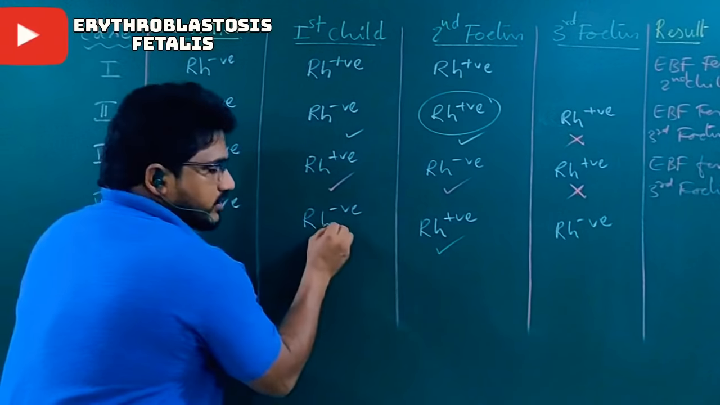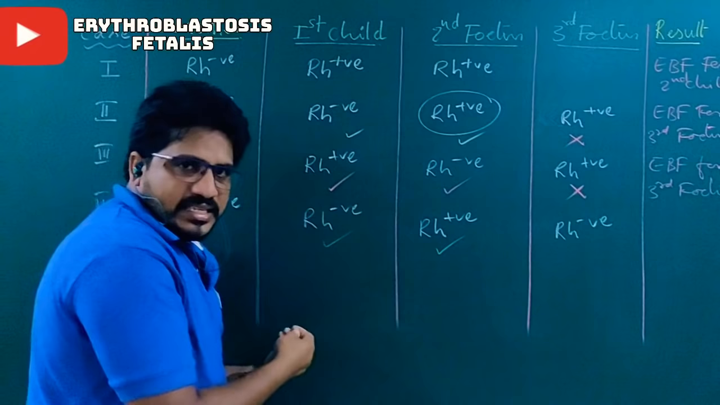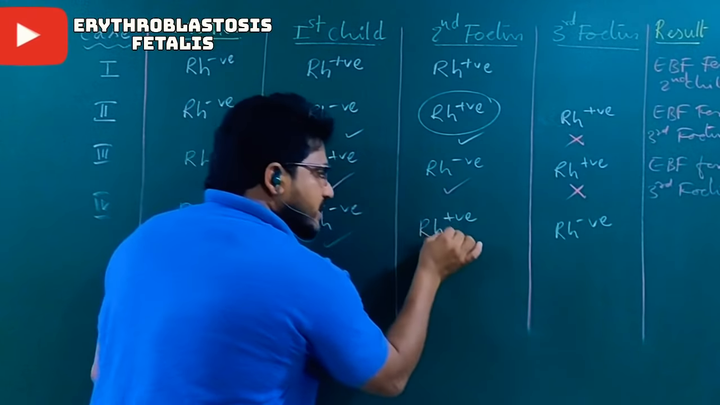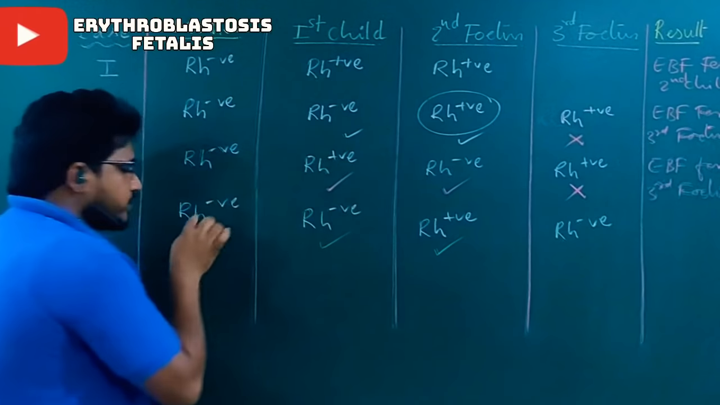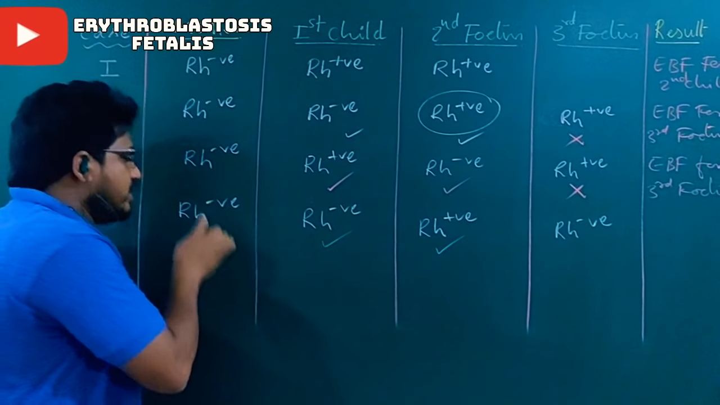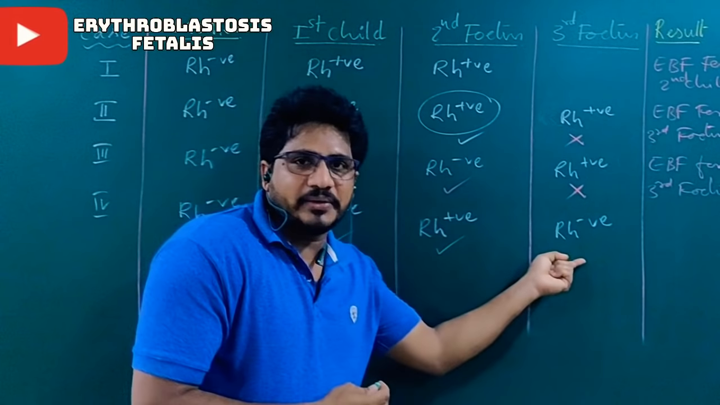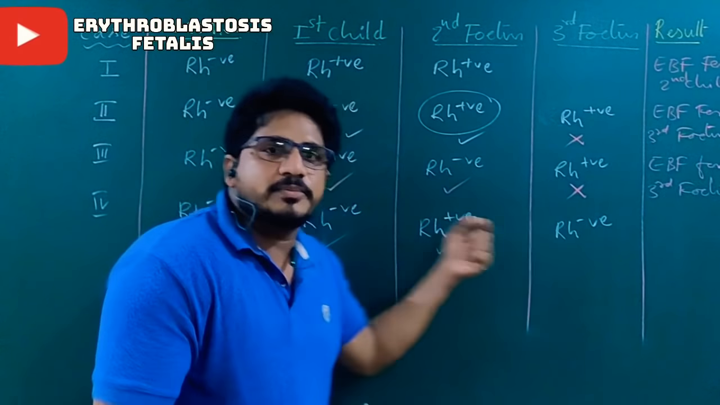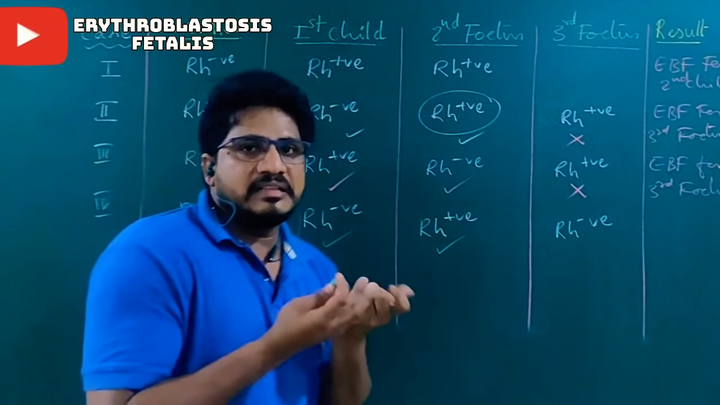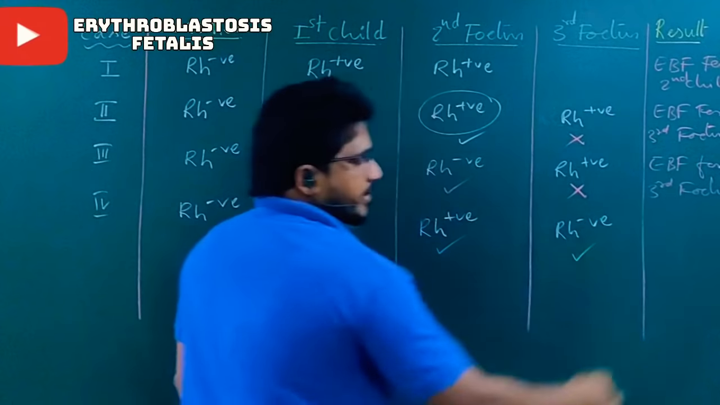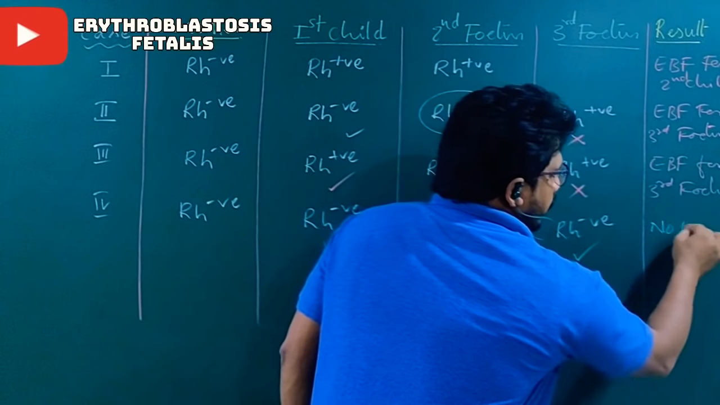Why? The earlier baby was unable to release antigens as they don't have them, but this baby has them. So these antigens leaked into the mother's blood at the time of delivery. So the mother develops antibodies for the next case, but the next case is negative. Negative means no antigens. No antigens means even though antibodies are present, they cannot react, so EBF will not occur. So it is also safe. So no EBF.